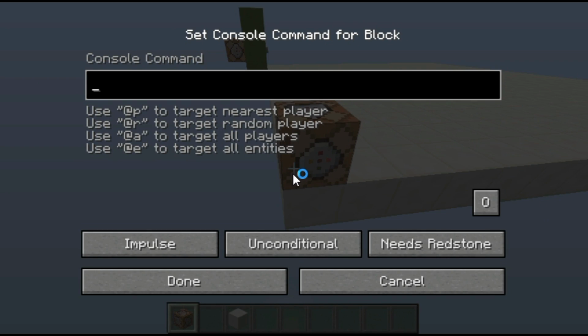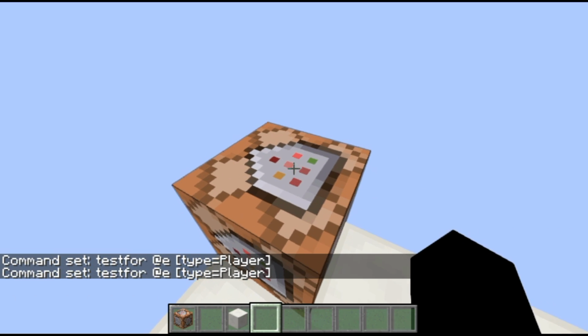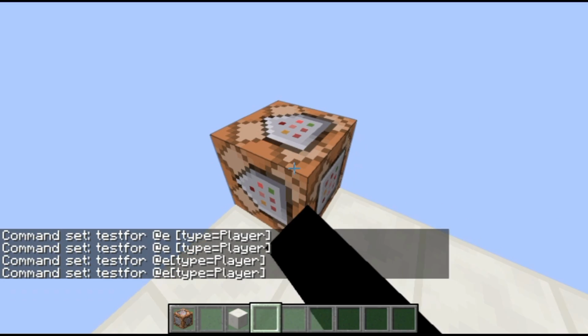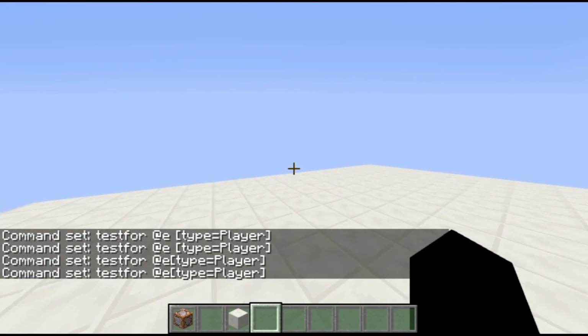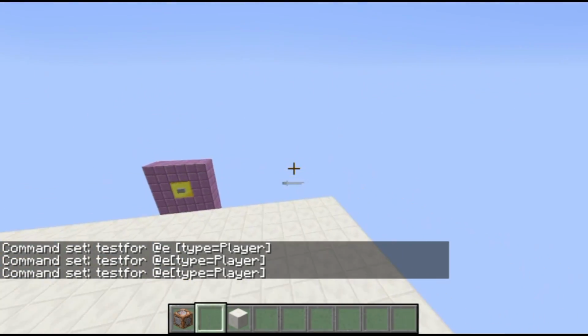So here's an exact example. I would say, for example, let me just do test for @e type equals player. Spaces are another huge thing. If I run this right now, it says invalid tag encountered, expected this thing as the first character. The issue is that I forgot that after that you're not supposed to have a space. So when I do that again, you notice it found Wavejump games, perfectly fine, no issues. And that's really the gist of the main errors.